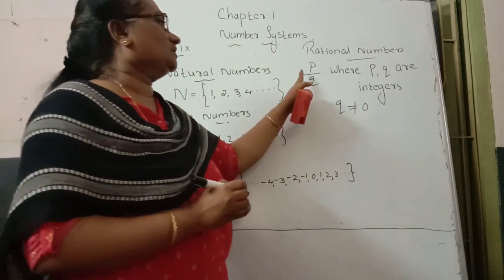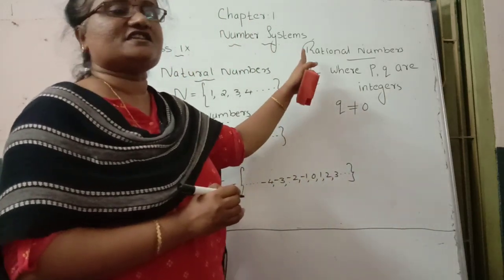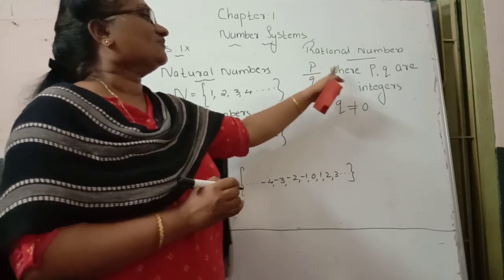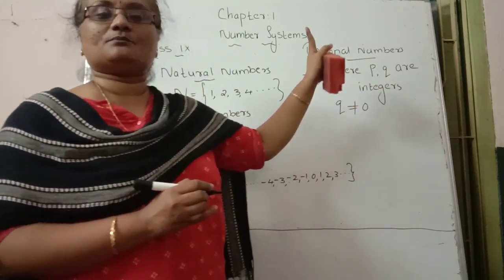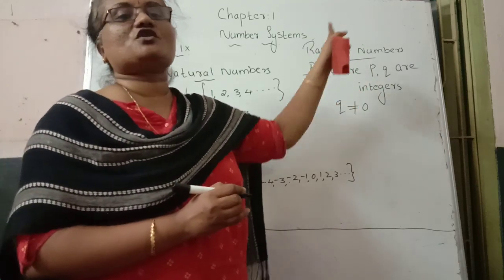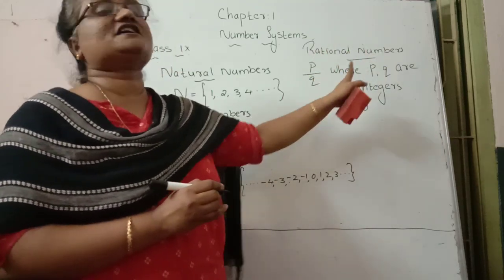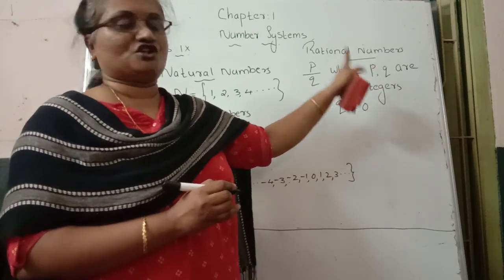That means we can write it in fractional form p by q where p and q are integers. Integers may be negative or positive numbers, but the denominator never becomes 0.